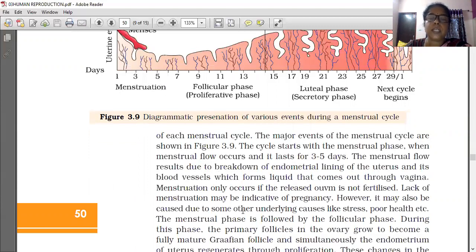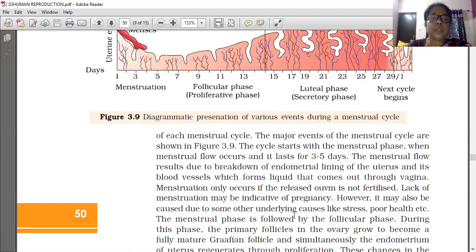Menstruation only occurs if the released ovum is not fertilized. If fertilization takes place, then menstruation does not occur. In which condition does menstruation occur? If the ovum released is not fertilized by the sperm. Lack of menstruation may be indicative of pregnancy. Pregnancy means fertilization took place. The released ovum is fertilized by the sperm, then pregnancy is there, and the menstrual cycle does not take place.